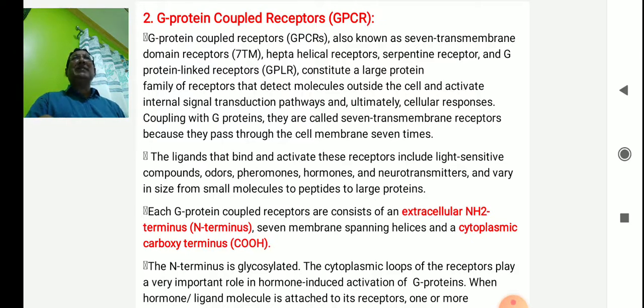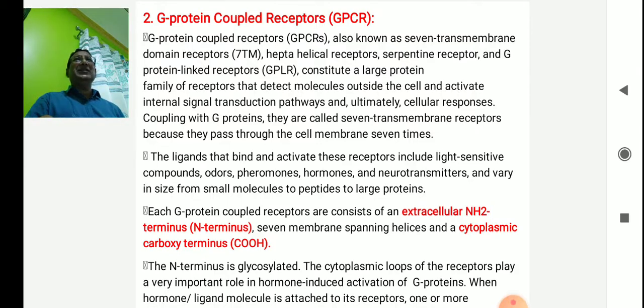It is also called the heptahelical receptor, since it has 7 helical structures. It is also known as the serpentine receptor and the G protein linked receptor. It constitutes a large protein family of receptors that detect molecules outside the cell and activate internal signal transduction pathways and ultimately cellular responses.